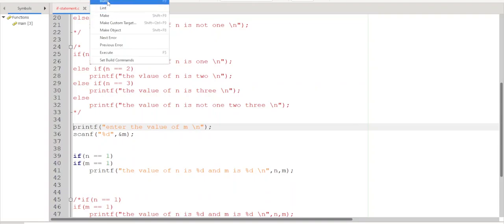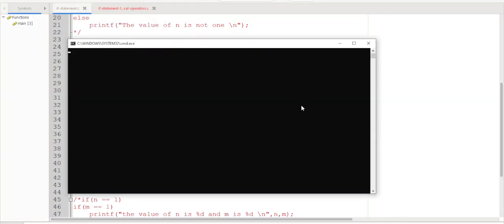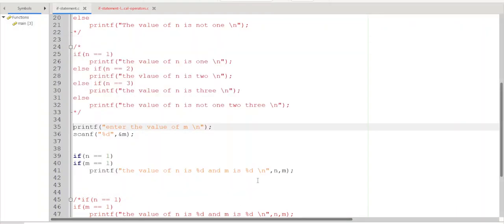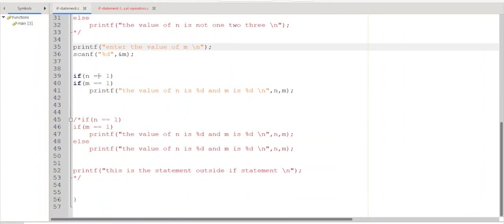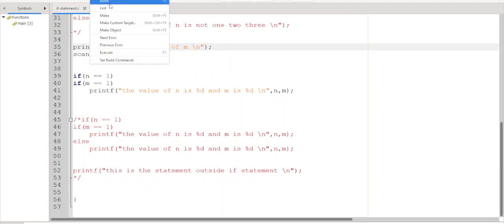Let me try. I will give the value of n as 1, m also 1. What is printed? The value of n is 1 and m is 1. This statement is executed because n equal to 1 is true, and because this statement is within this one, if m equal to 1 is also true. So n and m values are printed. Now if n is not equal to 1 or if m is not equal to 1, this statement will not be executed. Let us try it.